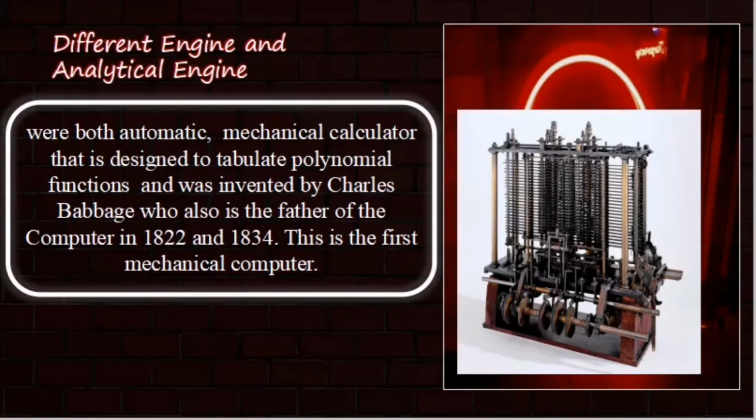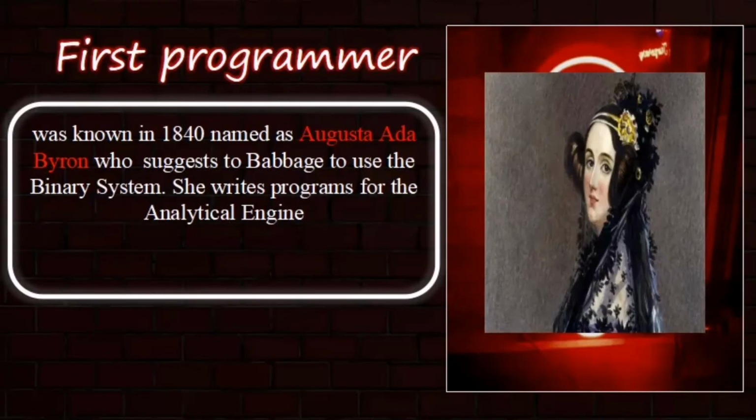Next, we have the difference engine and analytical engine. They were both automatic mechanical calculators designed to tabulate polynomial functions, and were invented by Charles Babbage, who is also the father of the computer, in 1822 and 1834. This is the first mechanical computer, and the first programmer was known in 1840, named Augusta Ada Byron, who suggested to Babbage to use the binary system. She wrote programs for the analytical engine.